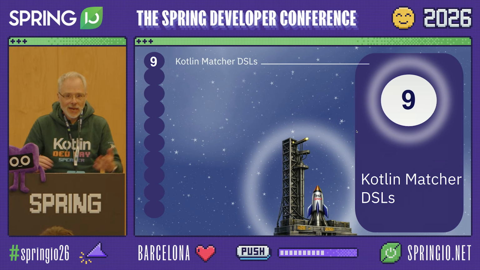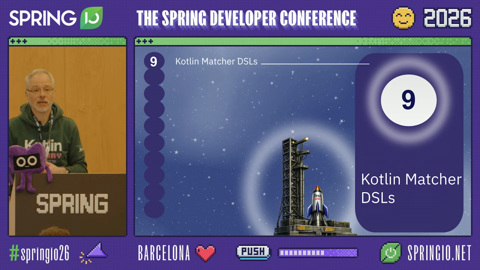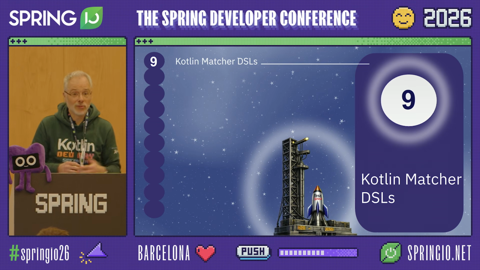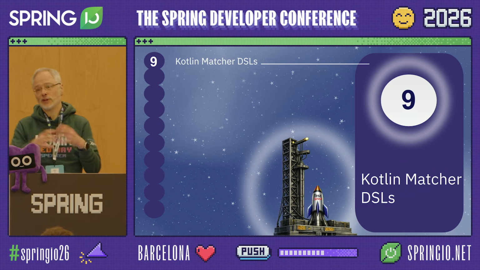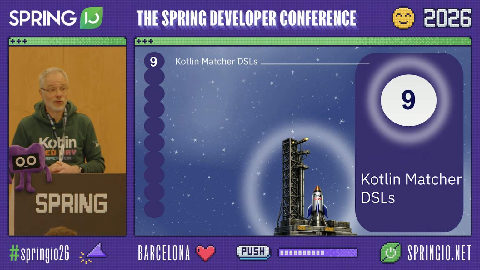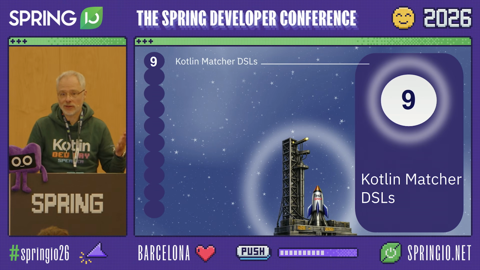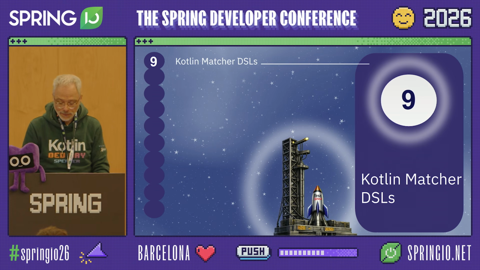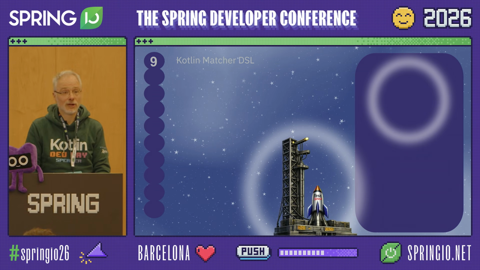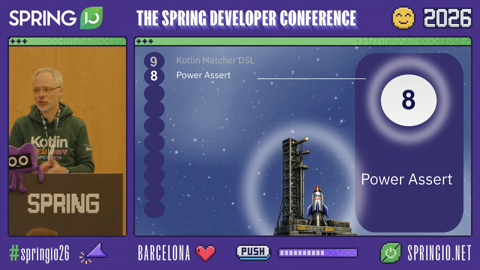So the benefits of Kotlin DSL matchers are, as we've already seen, they are very expressive, they're human readable, you have better code completion, you have expressive messages. Definitely worth trying out if you don't do it yet. And as you have seen, you can combine it with JUnit. You don't have to use a different testing framework for that. All right, let's move on with our countdown to number 8, which is Power Assert.